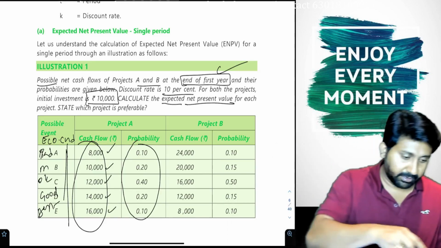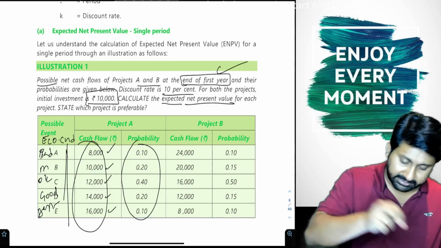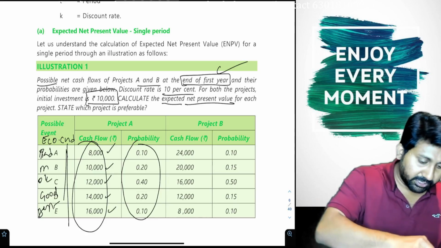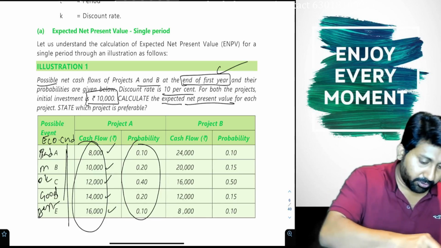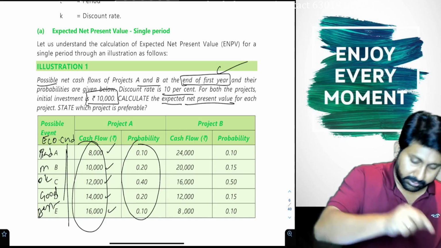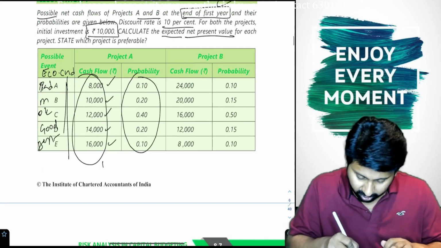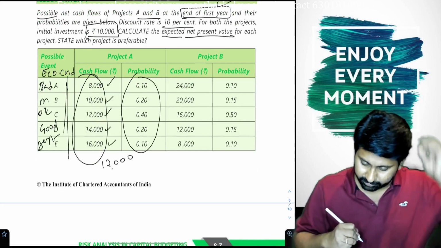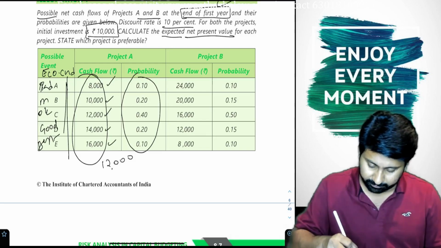Take calculator. 8,000 into 0.1 plus 10,000 into 0.2 plus 12,000 into 0.4 plus 14,000 into 0.2 plus 16,000 into 0.1. I got 12,000. Okay. Next.